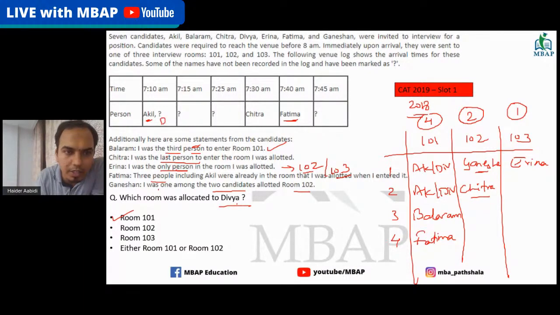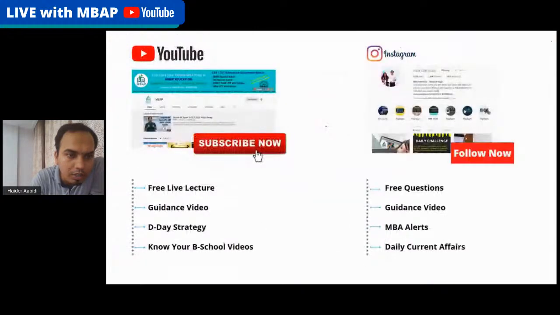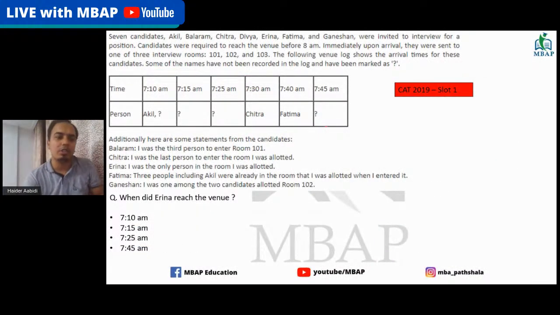Divya comes here, Balaram comes here. Then before Chitra, Ganeshan also comes. So Ganeshan comes here. So the only thing left is Arena, so Arena comes here. That's how I answer that question at 7:45. I think I have got two sides done for the same, so this we have already answered, by the way. All right, great. So easier set.